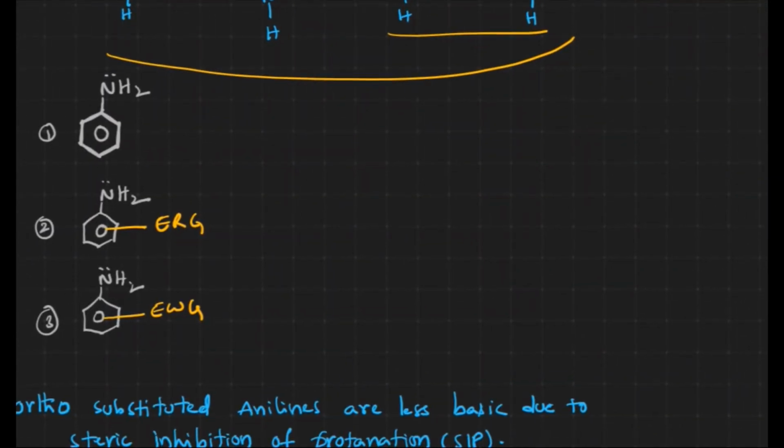Now generally, let us see the general data. We have aniline, aniline with an electron releasing group, and aniline with an electron withdrawing group. What is meant by basic nature here? Which basic nature are we discussing here?